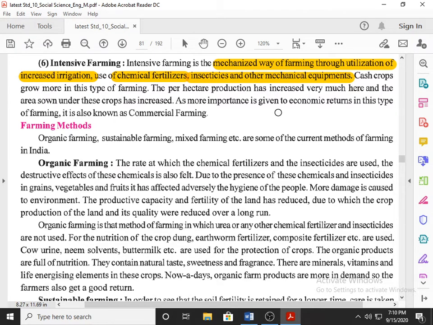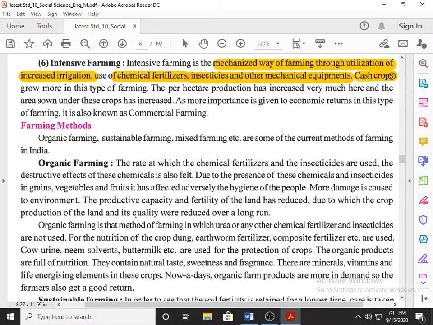So in intensive farming, with the help of increased irrigation, you will use modern fertilizer, insecticide and other mechanical equipment, tractors and threshers and all those. This can be asked in exam, very important.